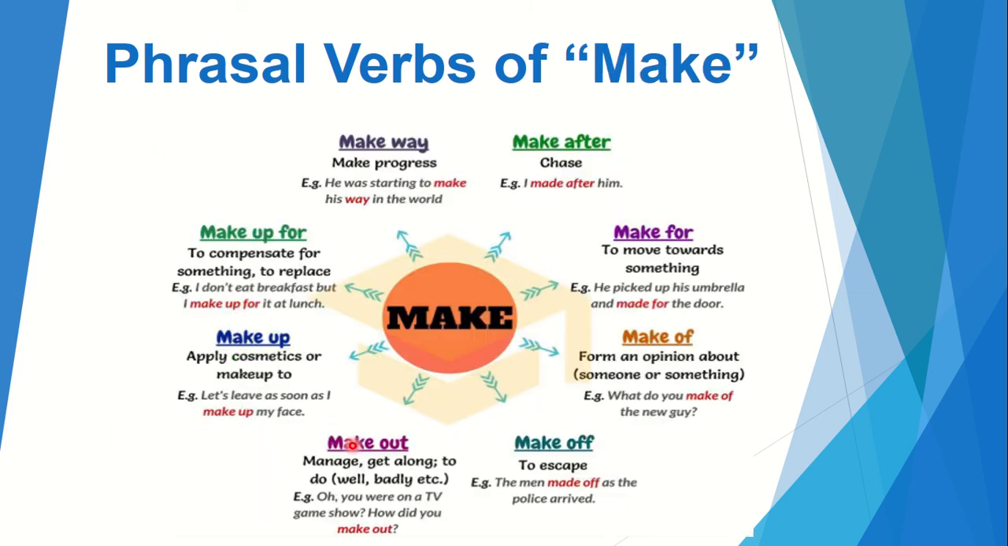Now again, let's see how this verb make changes its meanings when it is used with different prepositions and adverbs. Like make way means to make progress. He was starting to make his way in the world, means that he was progressing in the world. Make after, to chase, to follow somebody. I made after him. Make for means to move towards something. He picked up his umbrella and made for the door.